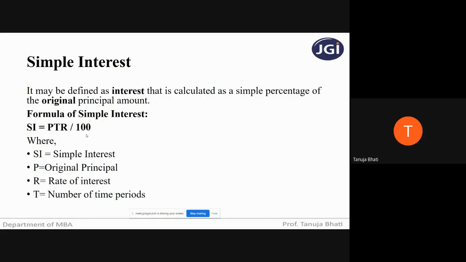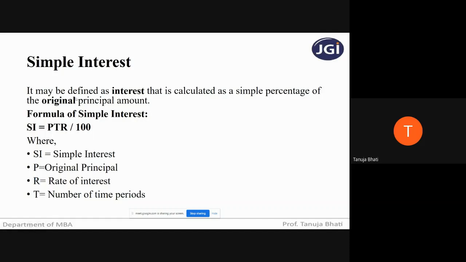Now suppose I've kept 10,000 in the bank for a period of 5 years on simple interest. What is going to be the amount that I'm going to receive after 5 years from the bank?